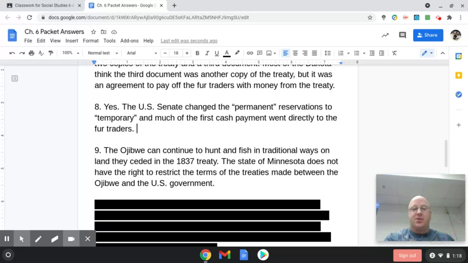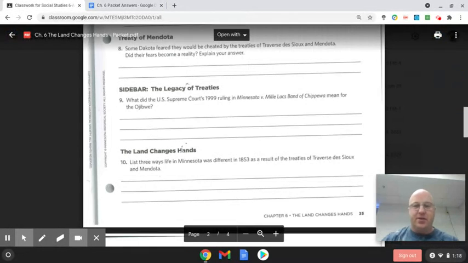So when you cede land, it means you're giving it away. So the Supreme Court said, Minnesota, you can't tell them how to fish or how to hunt. They have rights that were guaranteed to them under the treaties, so you can't take those rights away. And the second part, they said the state of Minnesota does not have the right to restrict the terms of the treaties made between the Ojibwe and the U.S. government. So Minnesota just can't come in and say, hey, we're going to say the treaty doesn't count. So that's what the Supreme Court said. You have to follow the treaties.